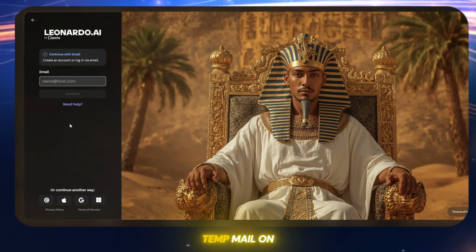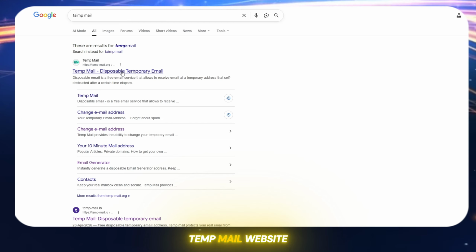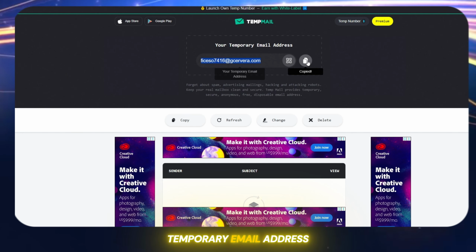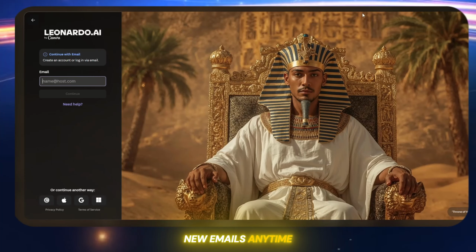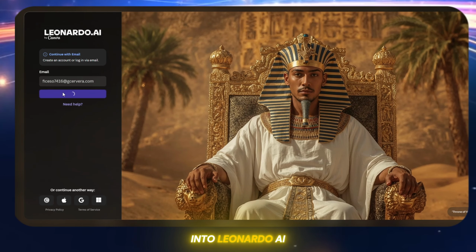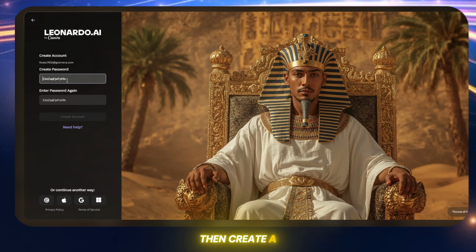Now search for Temp Mail on Google. Open the first Temp Mail website and copy the temporary email address. You can also delete it and generate unlimited new emails anytime. Copy the email and paste it into Leonardo AI during sign-up. Then create a strong password.